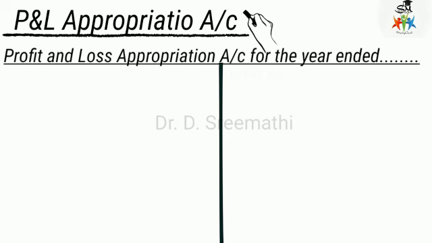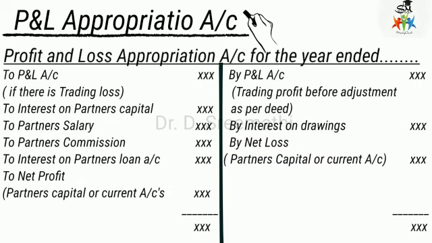In that account the profit or loss of the previous year should be there, and if it is a profit, it is on the credit side of the profit and loss appropriation account. If there is a loss, then it will appear on the debit side of the profit and loss appropriation account. And then in case of interest on partners capital, as I said, if it has been mentioned in the partnership deed, then the interest on partners capital will appear here as a charge to the profit and loss appropriation account.